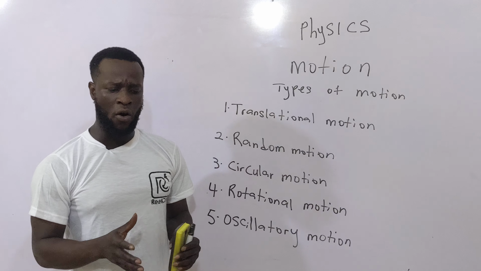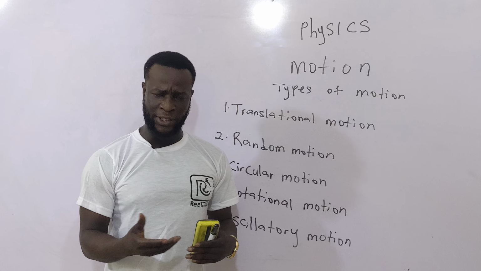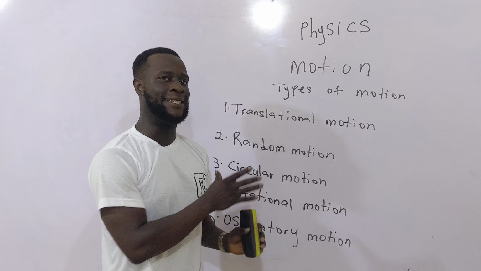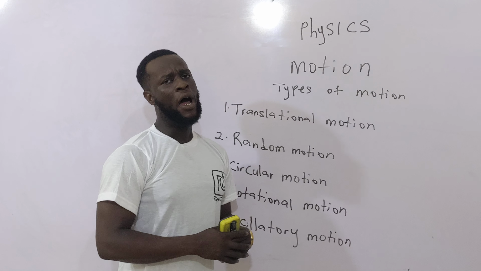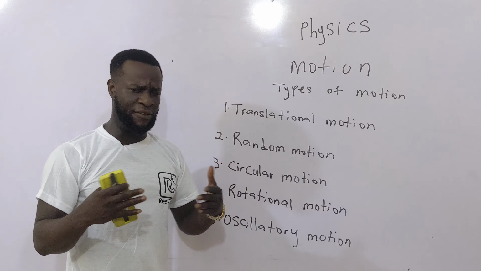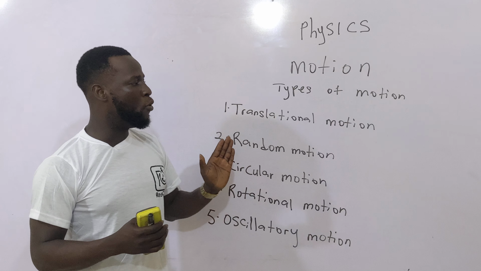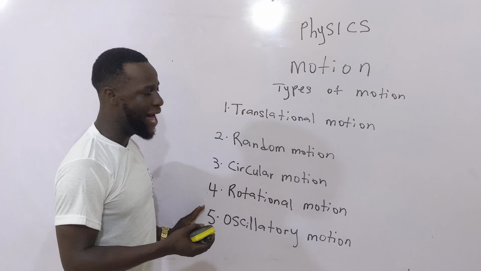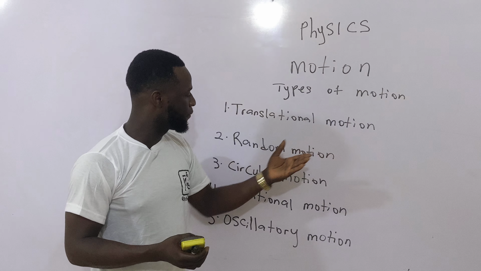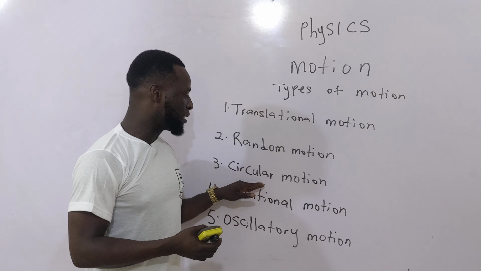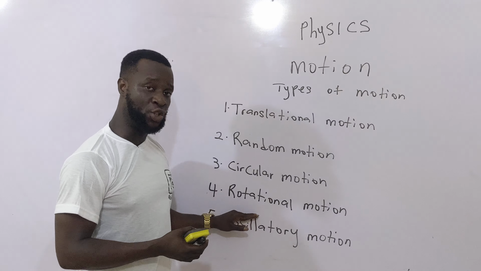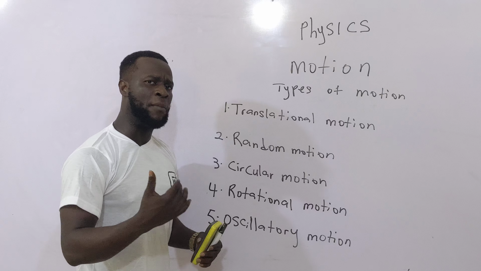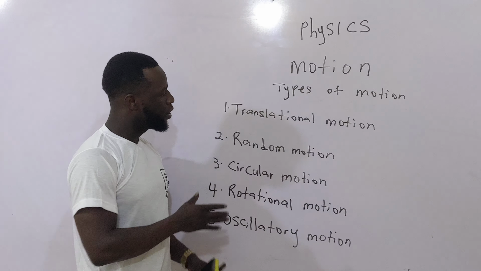It is important for the sake of JAMB and WAEC, and including NECO and the IGCSE, that you know the types of motion because they can test your knowledge from these categories. There are several ways you can describe or explain motion, but motion can be generally put into these 5 categories. And they are translational motion, random motion, circular motion, rotational motion, and oscillatory motion. Now, let's talk about each and every one of them.